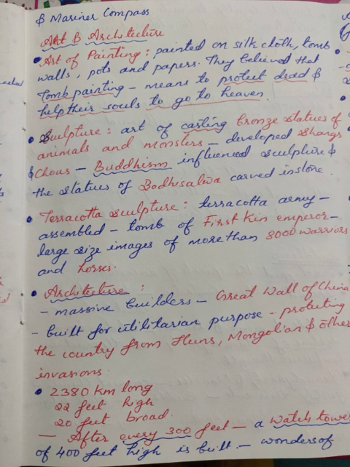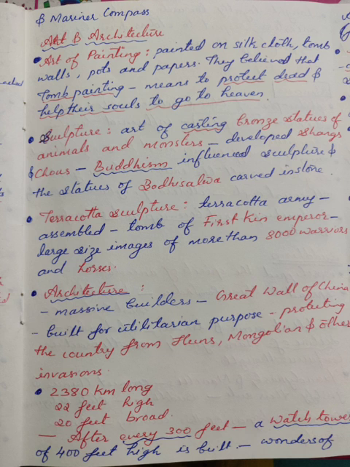Why? The reason for construction is to protect his kingdom from the attacks of the Huns and Mongols. So the Huns and Mongols were tribes. He tells that the Great Wall of China is one of the most impressive and everlasting architectural accomplishments. It was purely built for utilitarian purposes, to protect the country from the Huns, Mongolians and other invasions.